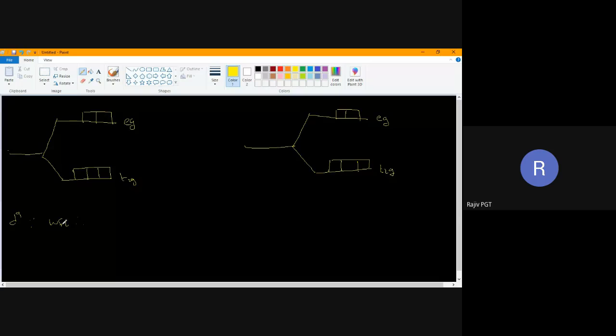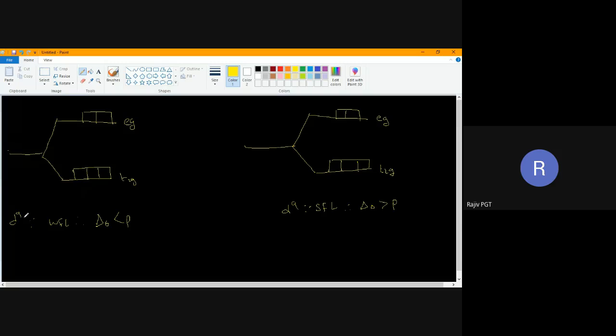For weak field ligand, what is the condition? Say fast. The relation between pairing energy and delta naught. Delta naught is less than pairing energy, sir. Delta naught is less than pairing energy. Very good. Same D9 configuration I'll write for strong field ligand. What is the condition here? Delta naught is greater than pairing energy. Thank you. Delta naught is greater than pairing energy.